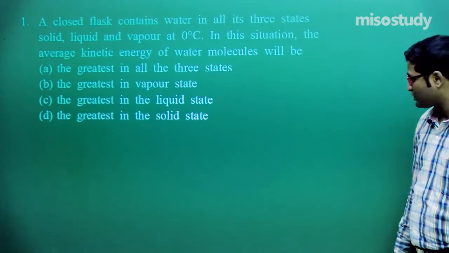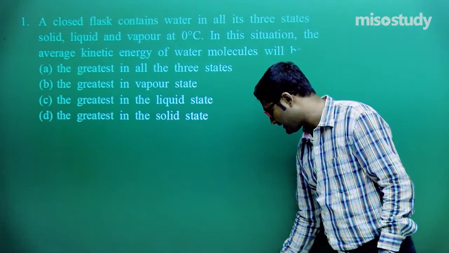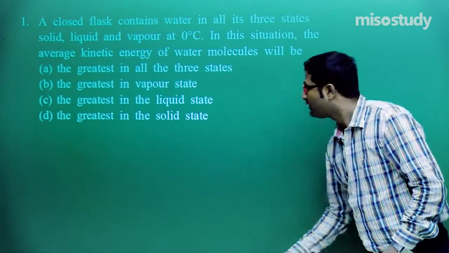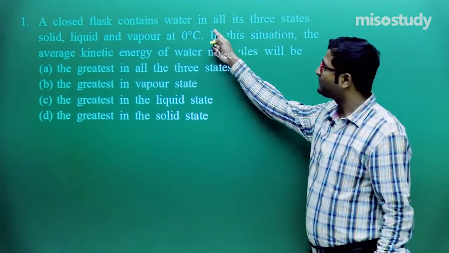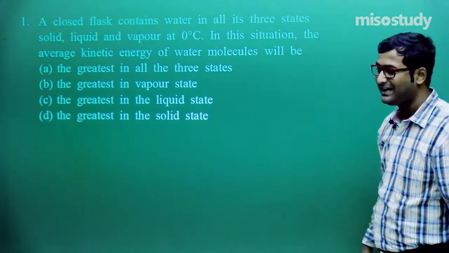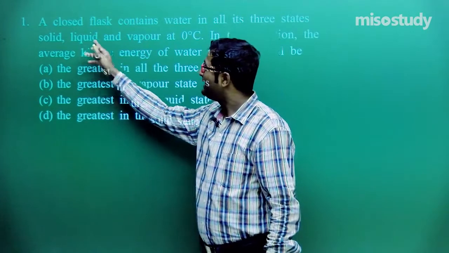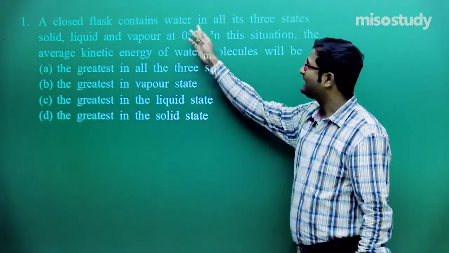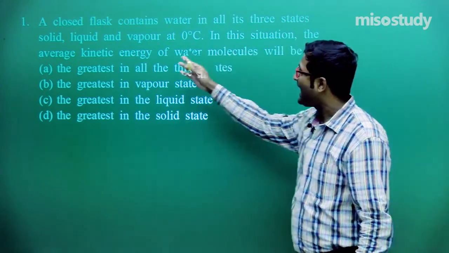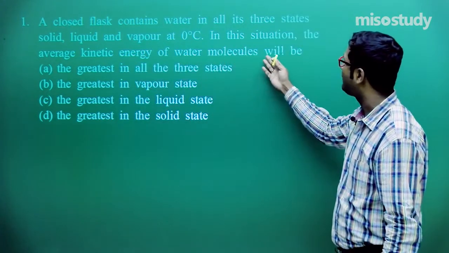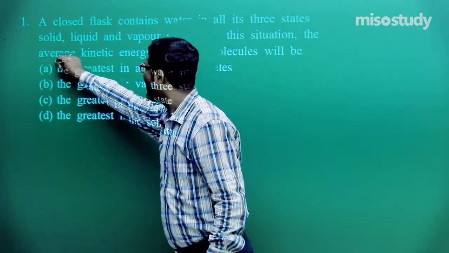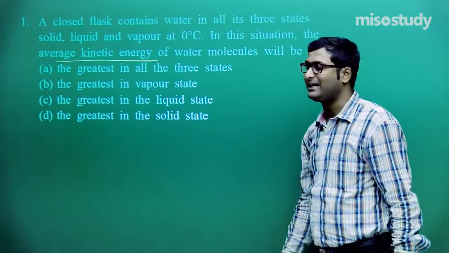My first question is, listen carefully. The question: a closed flask contains water in all its three states, that is solid, liquid and vapor, at 0 degrees Celsius. Clear to you? In this situation, the average kinetic energy of the water molecules will be what? That is about the average kinetic energy.